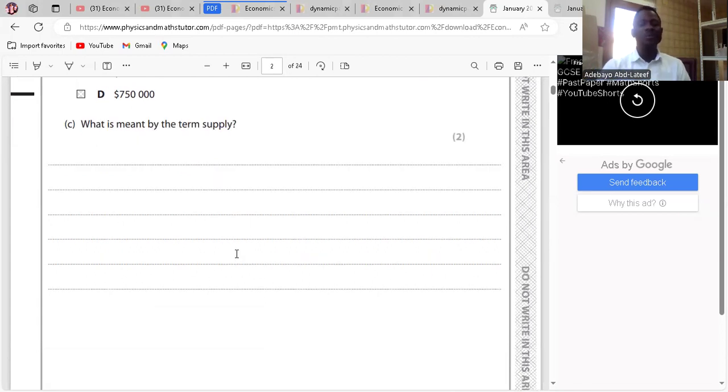What is meant by the term supply? Supply is the quantity of goods or services firms are willing to produce at a given price and time. Is it clear, please? So that is C. We go to D.